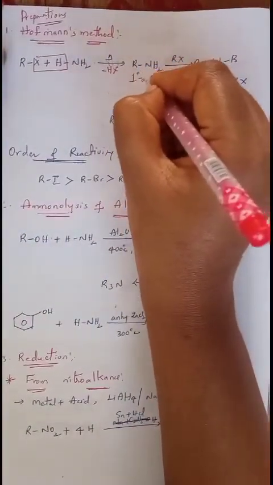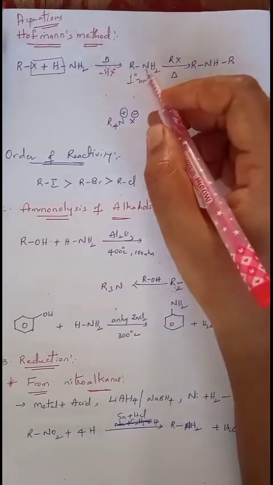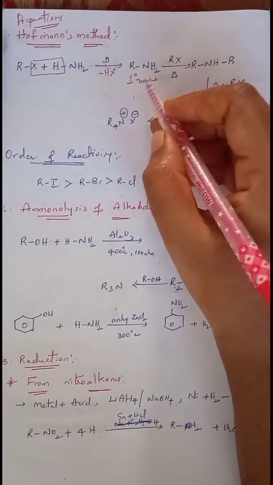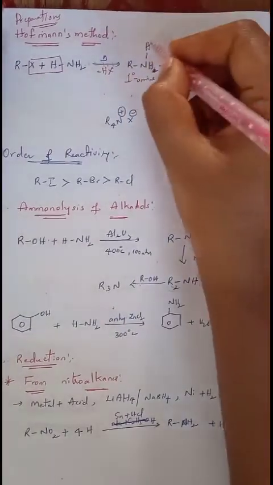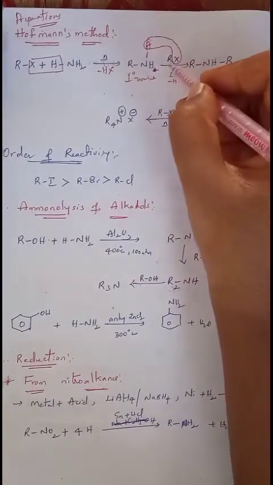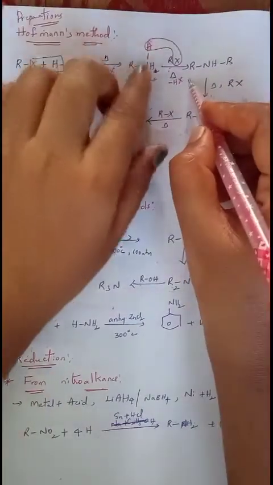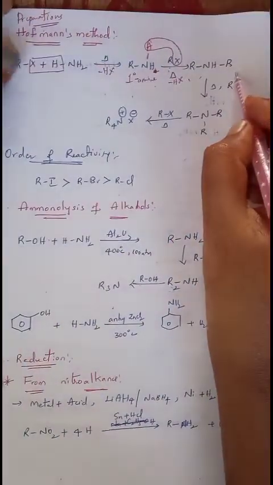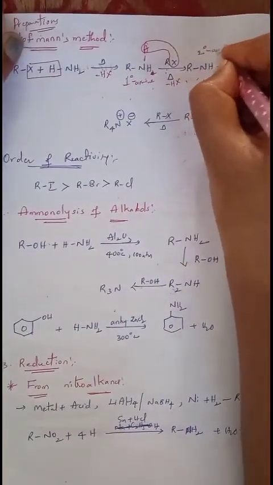This is called a primary amine, because on nitrogen only one alkyl group is present. Still, due to having hydrogens on the nitrogen atom, 1 more mole of alkyl halide is heated with the primary amine. Again, I am writing this hydrogen separately on the nitrogen. Again, this hydrogen reacts with the halogen and is eliminated as HX. Now what is left? The R group. That R group is added to the nitrogen. Then we will get R here, NH. Now this NH is added to one more R. We will get a secondary amine, because on nitrogen 2 alkyl groups are present.